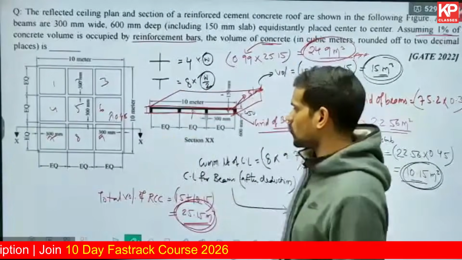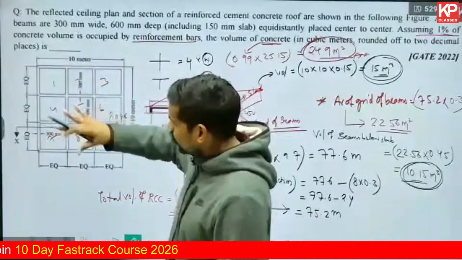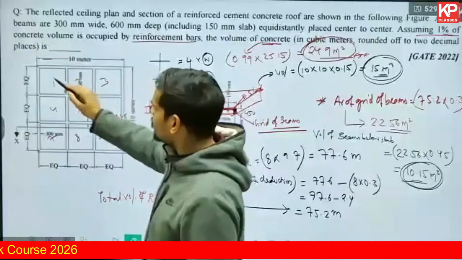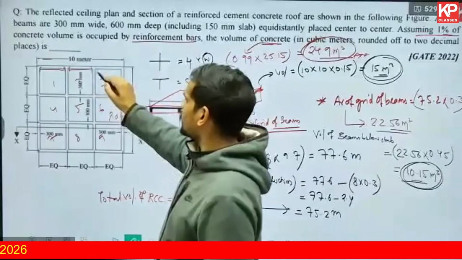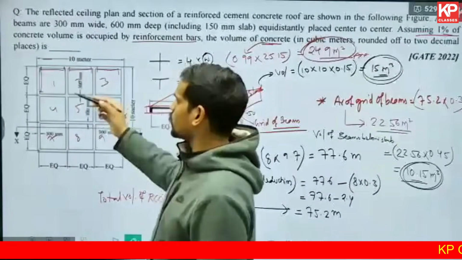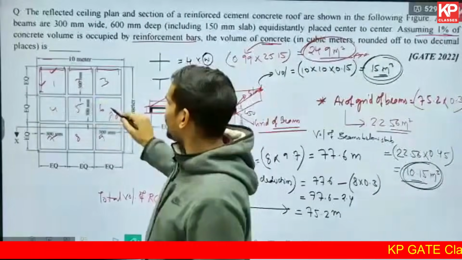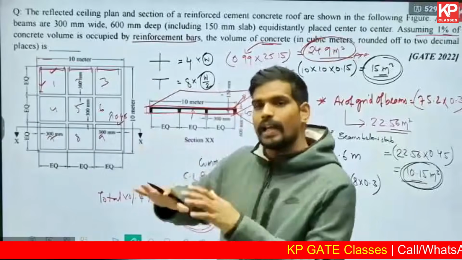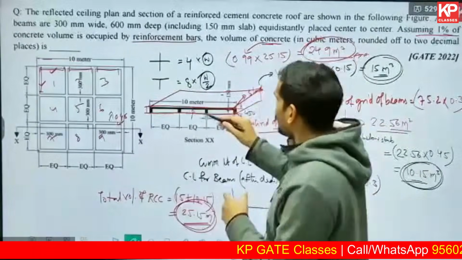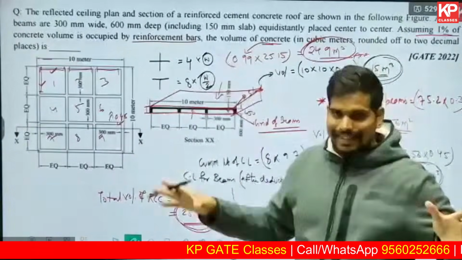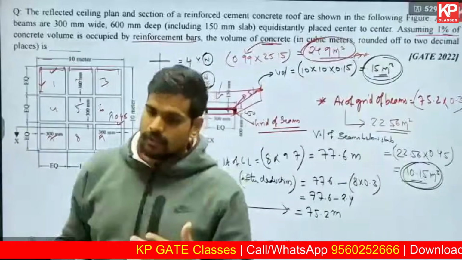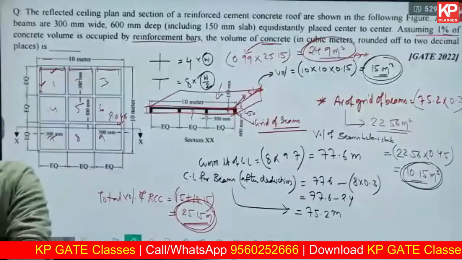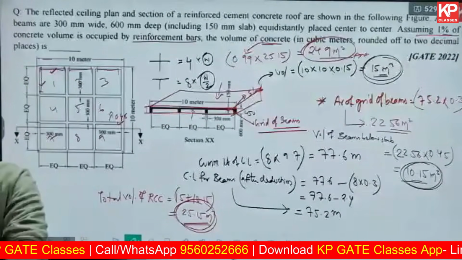You can see that in this diagram also. Other than that, you can look into the diagram. The total is 10. You need to divide it equally into 3 parts and find out what this dimension is. So this and this will be the same. It is a square. So this length into this length into 0.45, that is the volume of each void. That multiplied by 9 will give you the 9 voids. Those 9 voids' volume you need to subtract from the overall outer slab volume. That's the approach basically. You can practice this particular approach too.